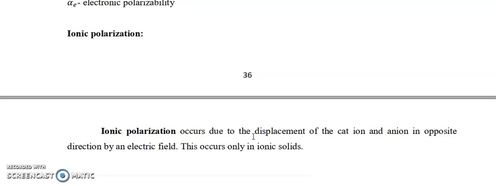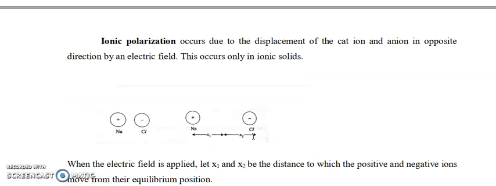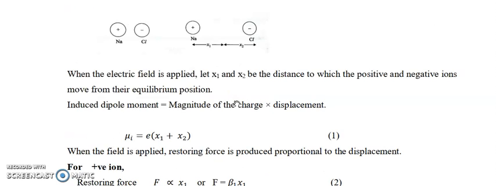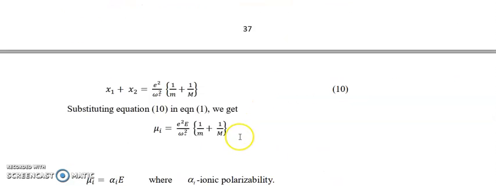It occurs due to displacement of cations and anions in opposite directions by the electric field. For example, in a sodium chloride crystal, when you apply an electric field, there is again a separation of positive and negative charges, so a dipole is created and polarization occurs.